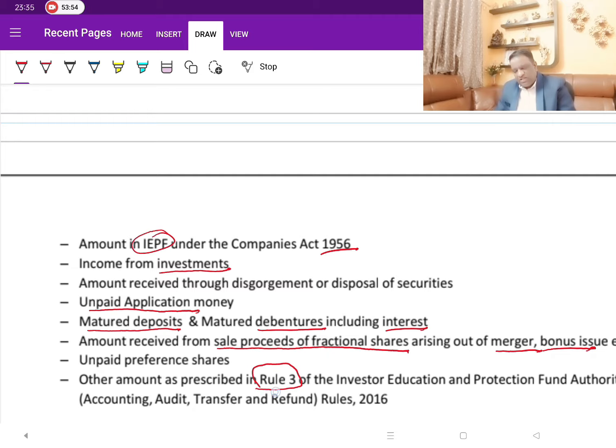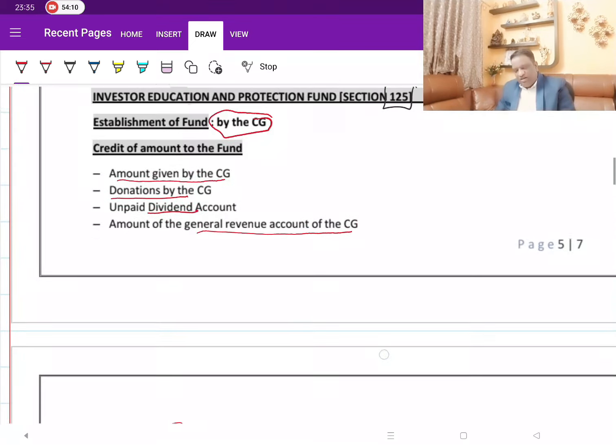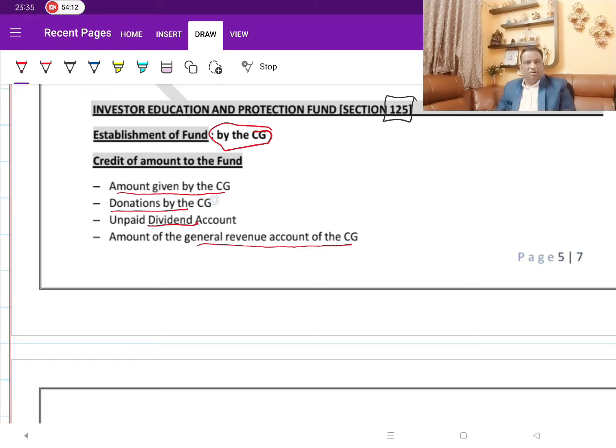So basically, wherever the company couldn't make the payment, be it dividend, deposit, debenture, or application money, all that unpaid or unclaimed amount will be transferred to this IEPF, apart from dedicated transfers by the central government out of budgetary sanctions, donations given to them, or general revenue accounts, whatever that money.